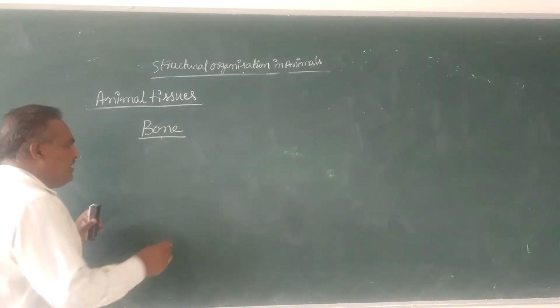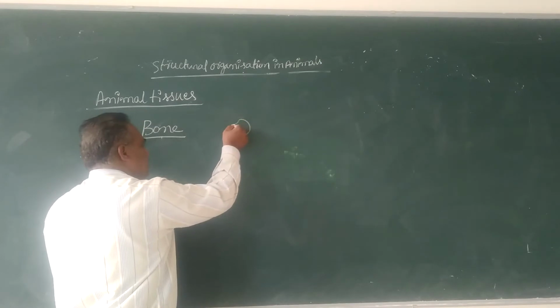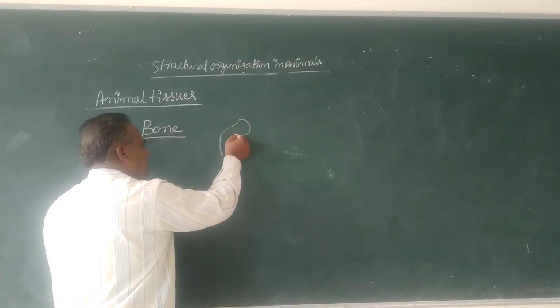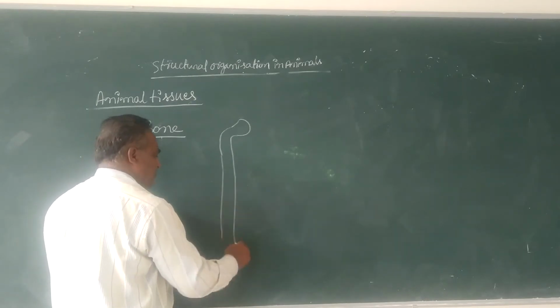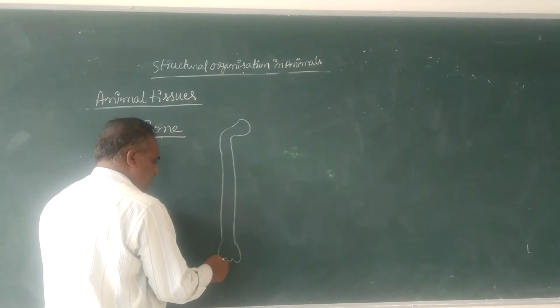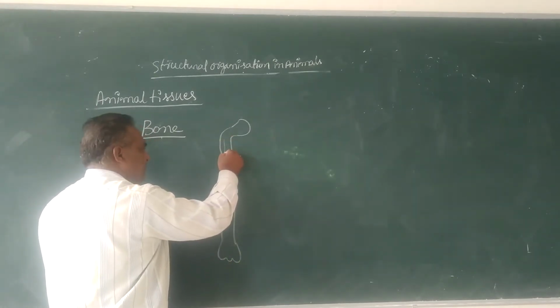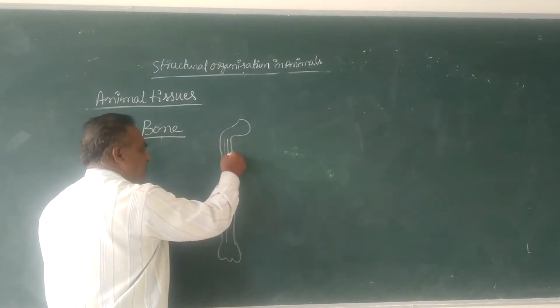In the case of an elongated bone, suppose it is the femur bone, there is a cavity inside the bone.